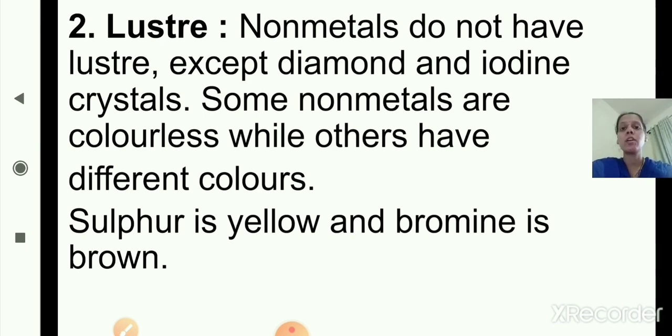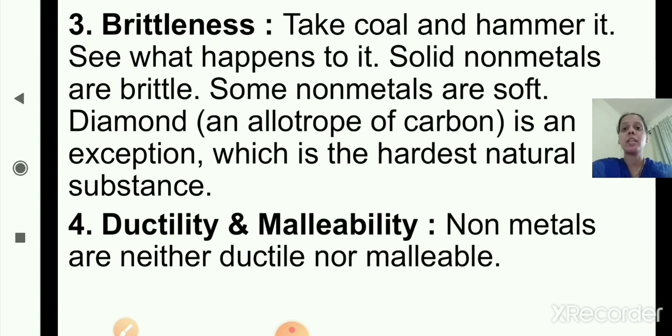Now we'll move to the third property, that is brittleness. Like in metals, the third property was hardness, because metals are hard. But now we are studying non-metals, and non-metals are brittle. They can easily break down. Take coal and hammer it. See what happens to it. Solid non-metals are brittle.